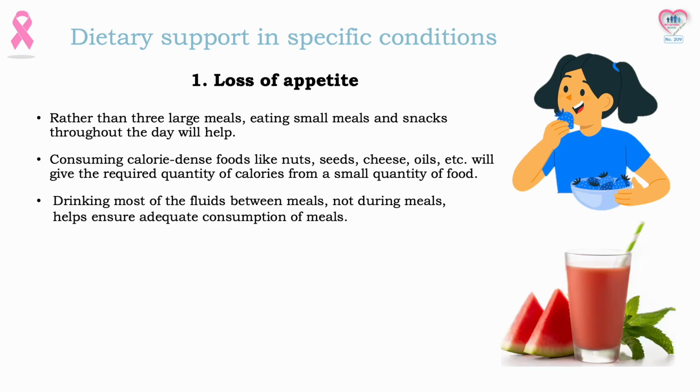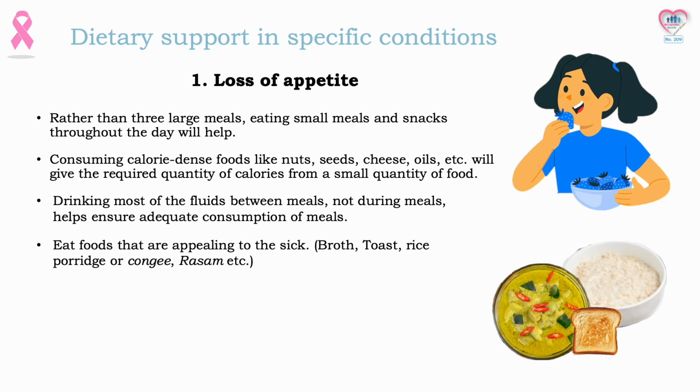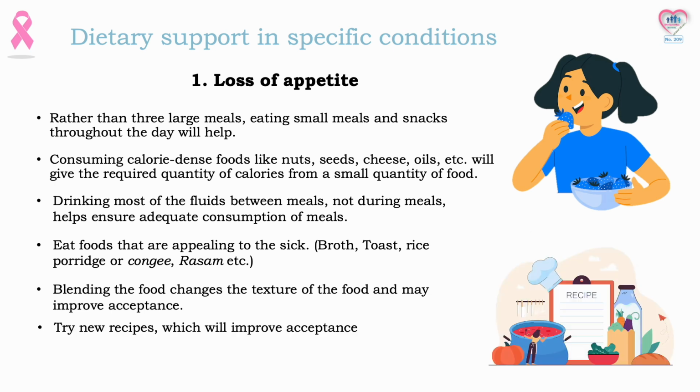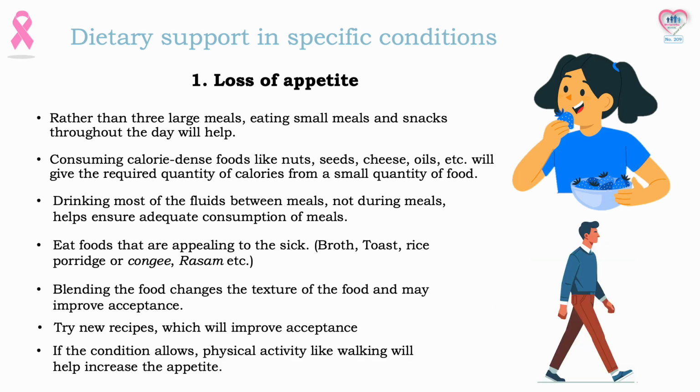Drinking most of the fluids between meals, not during meals, helps ensure adequate consumption of meals. Eat foods that are appealing to the sick. Broth, toast, rice porridge or congee, raisin, etc. Blending the food changes the texture of the food and may improve acceptance. Try new recipes, which will improve acceptance. If the condition allows, physical activity like walking will help increase the appetite.